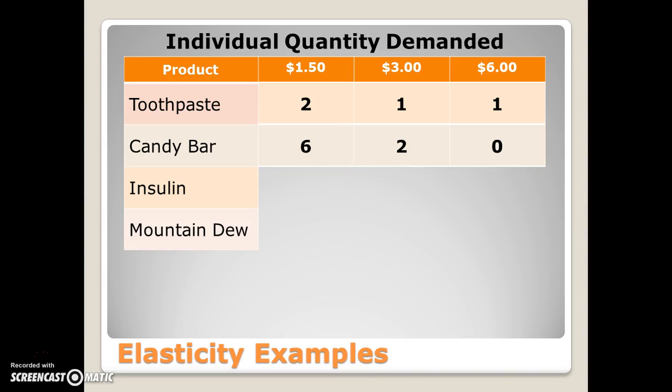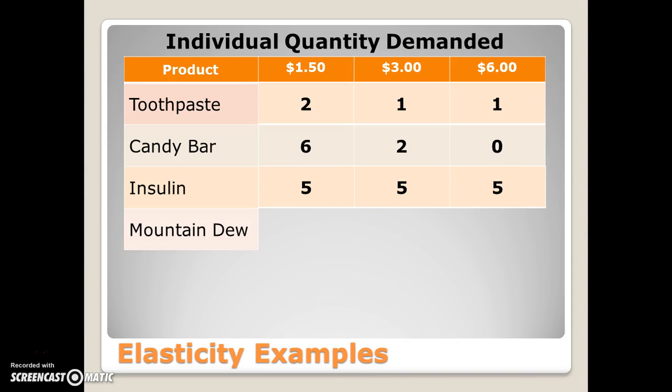Candy bars, on the other hand, if maybe they're king-size candy bars, at $1.50 per candy bar, this individual would buy 6 in a month. But if the price doubles to $3, they would only buy 2. And if they go up to $6, they're thinking to themselves, I don't even need candy bars that much. It's not worth $6, so I won't buy any. Quantity demanded goes down to 0.